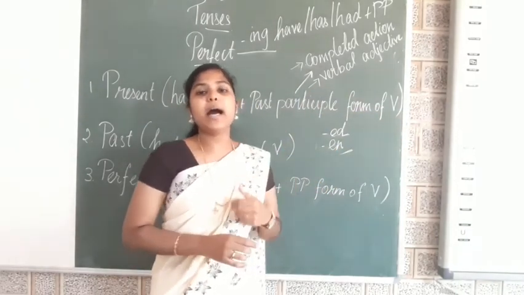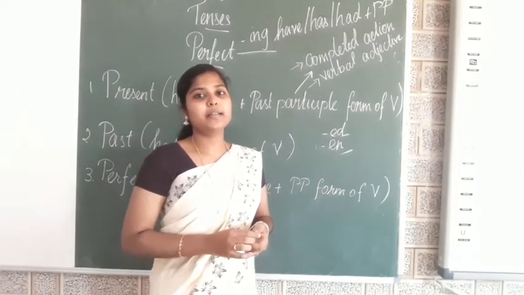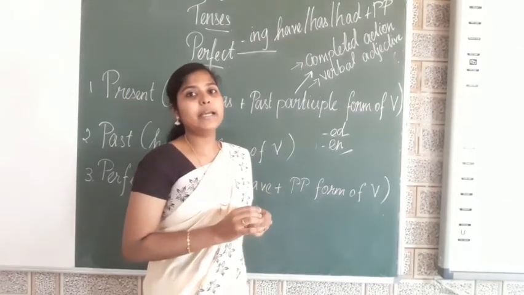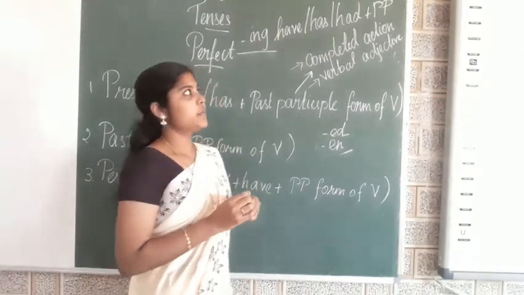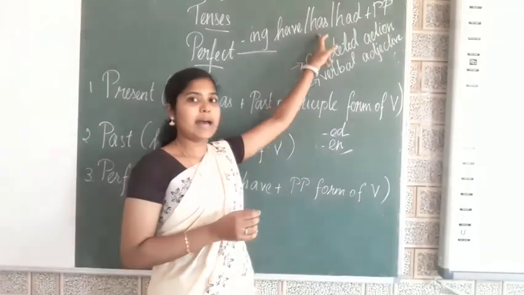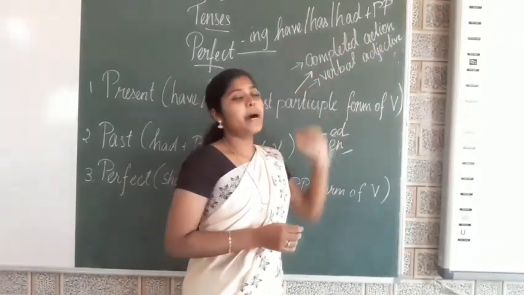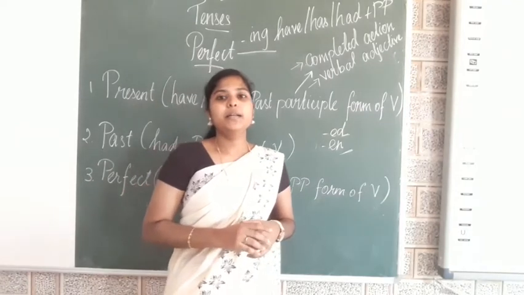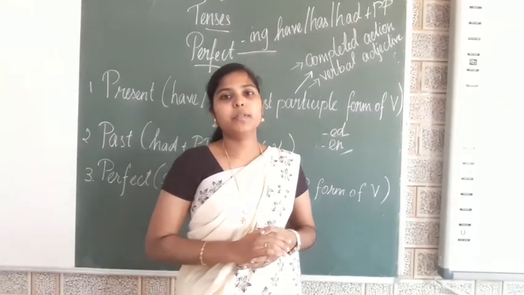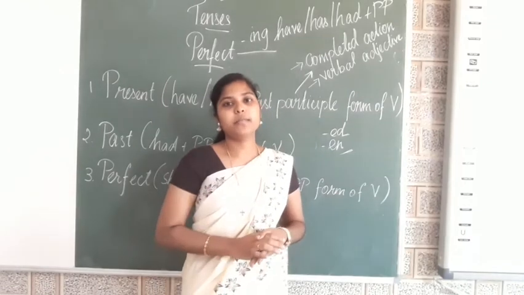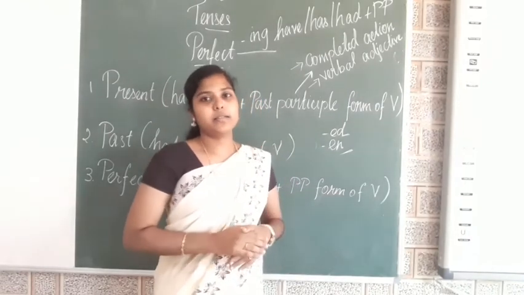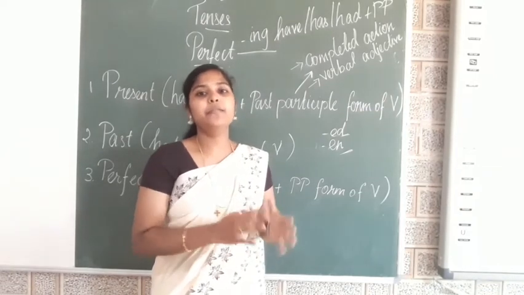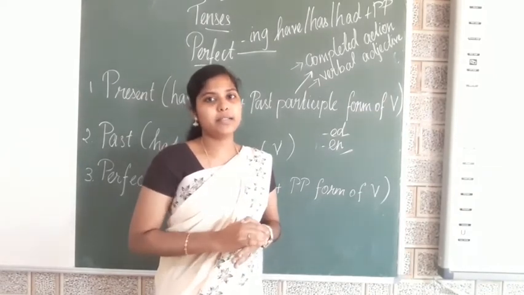So, how can we identify the perfect tense? If you look at a sentence, there will be certain helping verbs like have or has or had plus past participle form of the verb. For example, have walked, has taught, had taught, had walked, had finished, have finished, has finished.